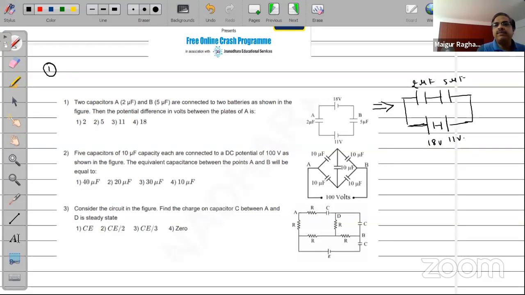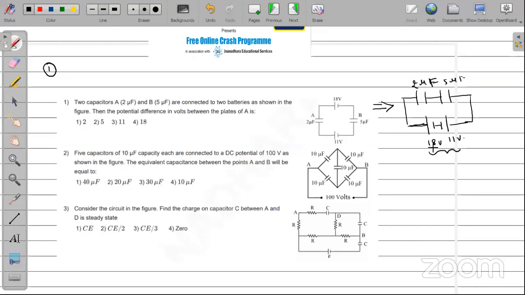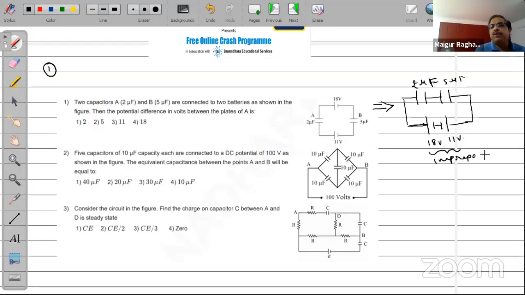Both of them will have the same charge. Now it is so simple to actually obtain. What is the net EMF of this? This will be an improper connection of crystal. If it is an improper connection, then you can say that this circuit